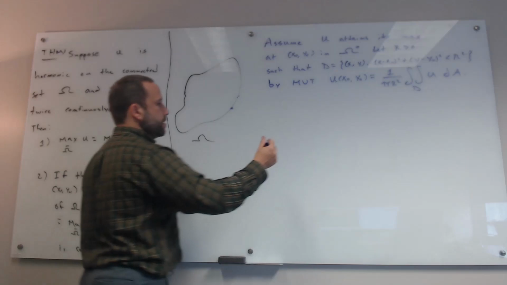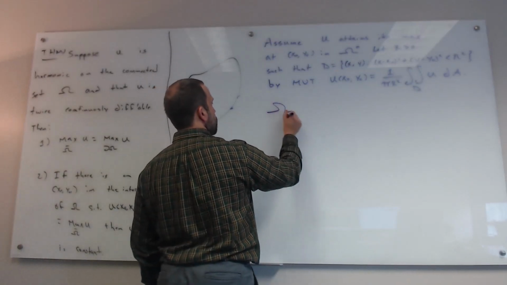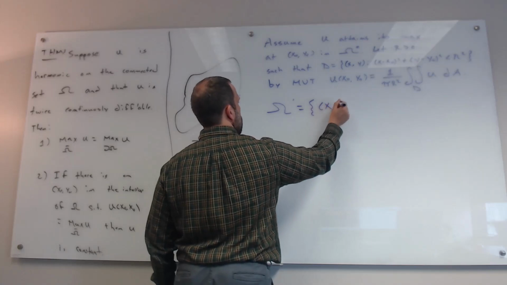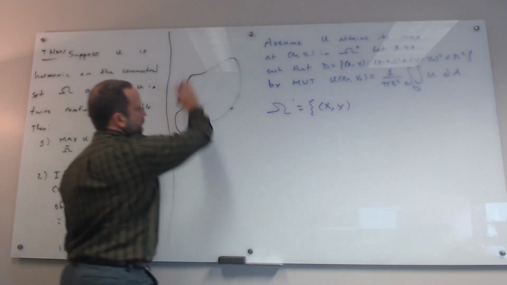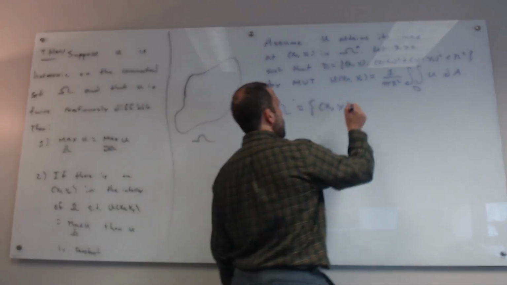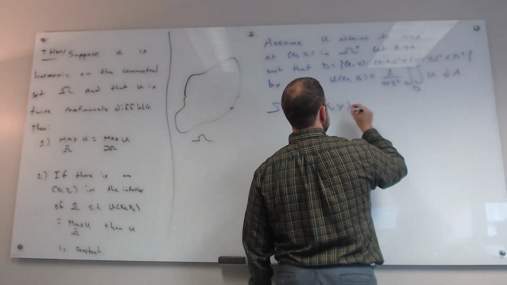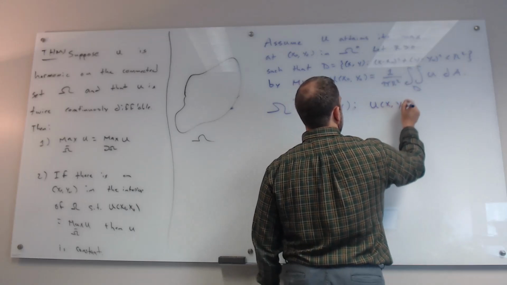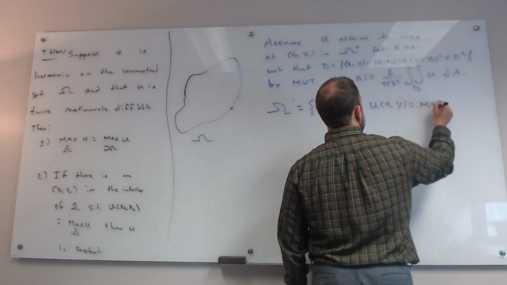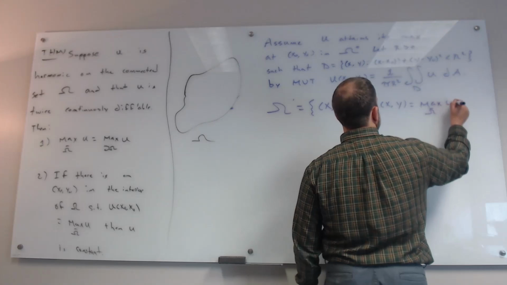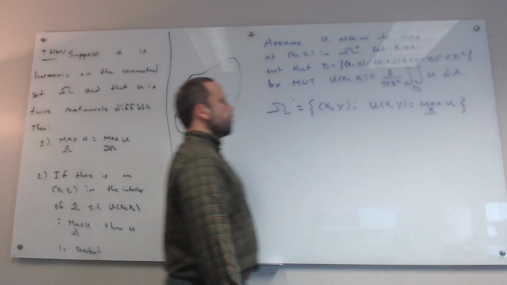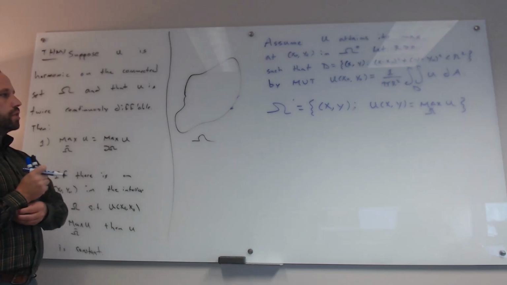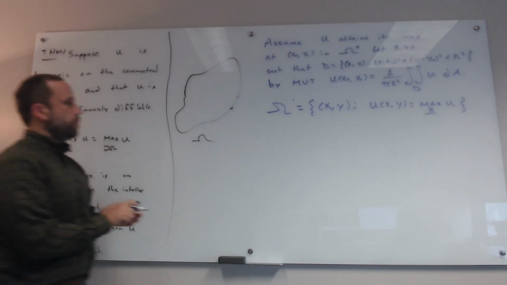So what I'm going to do now is I'm going to use some topology here. My whole set is omega, and I'm going to say omega prime is equal to the set of x and y such that u of x y is equal to the maximum of u over omega with its boundary included. Okay, so I'm going to make one claim about this. Omega prime is open.